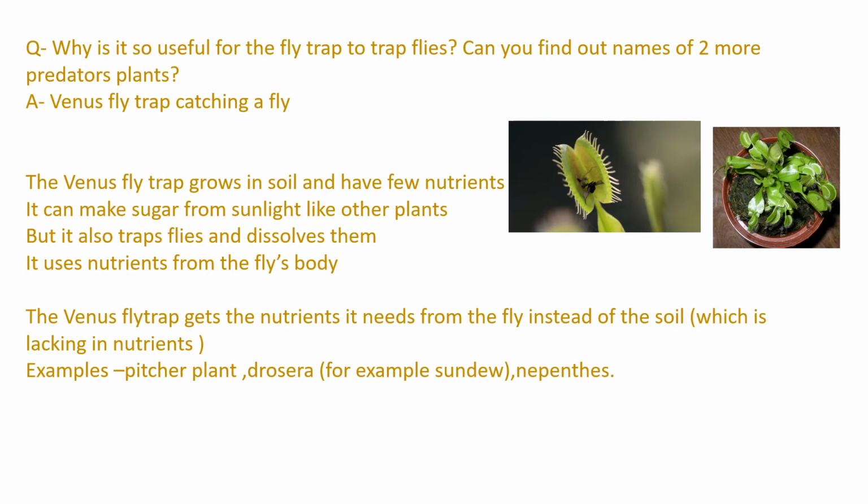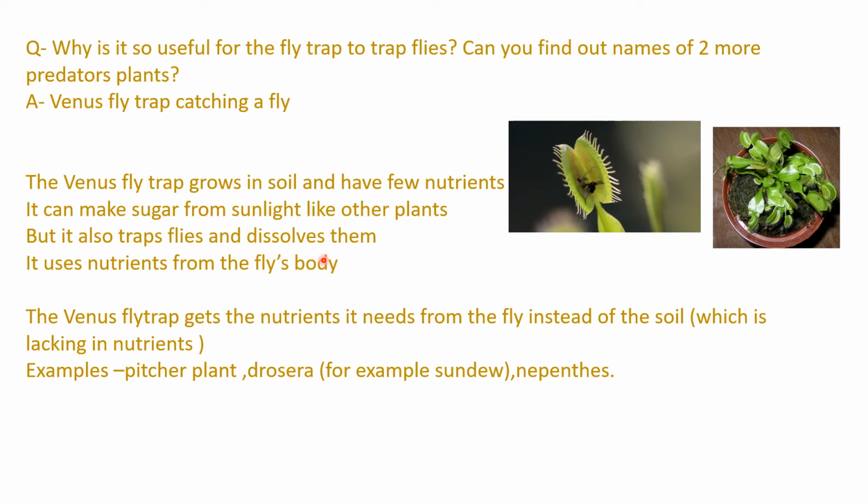Let's discuss the Venus flytrap. Why is it so useful for the Venus flytrap to trap flies? Can you find out two more predator plants? The Venus flytrap catches a fly. Here we can see it grows in soil that has few nutrients. It can make sugar from sunlight like other plants too, but it also traps flies and dissolves them. Why does it trap the flies and dissolve them?